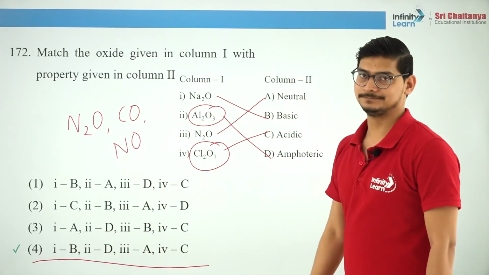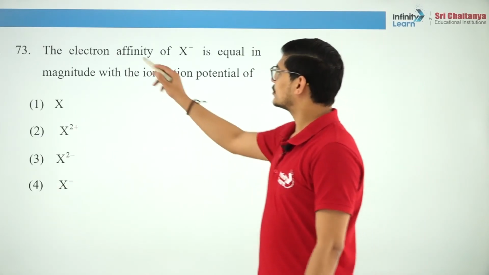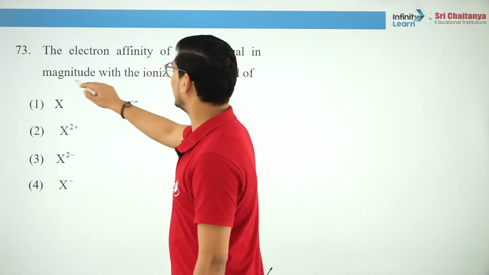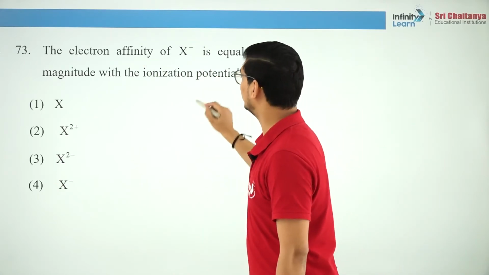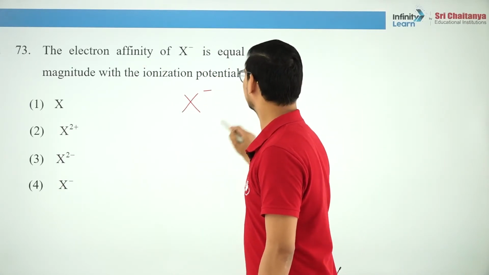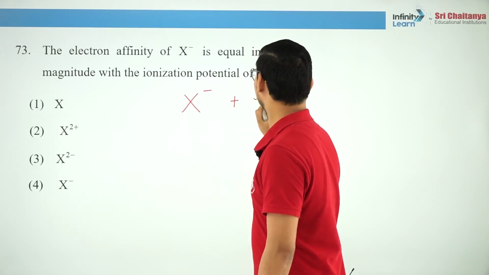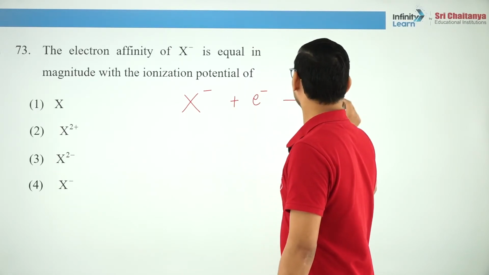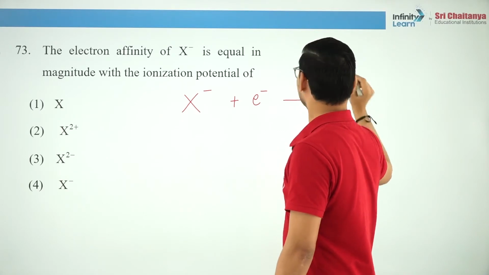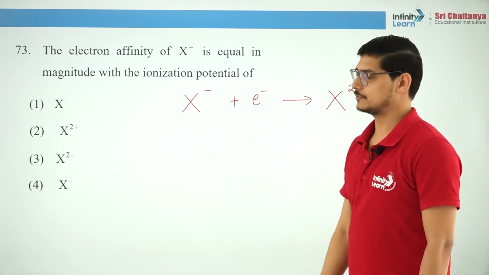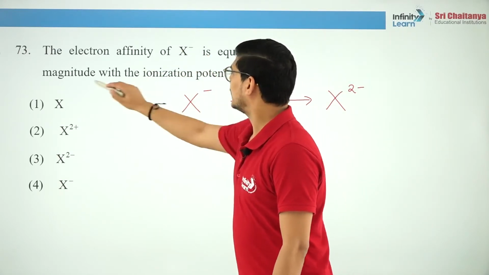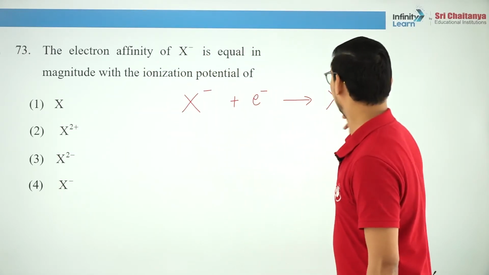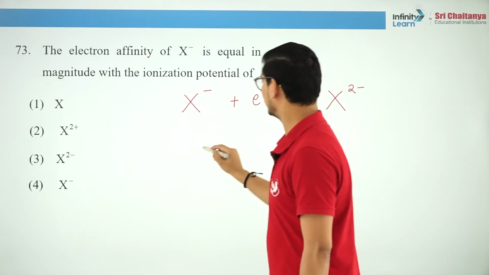The electron affinity of X minus is equal in magnitude with the ionization potential of... So let us write the equation. Electron affinity of X minus: X minus plus electron gives X2 minus, this is the electron affinity, right? It is equal in magnitude with the ionization potential.